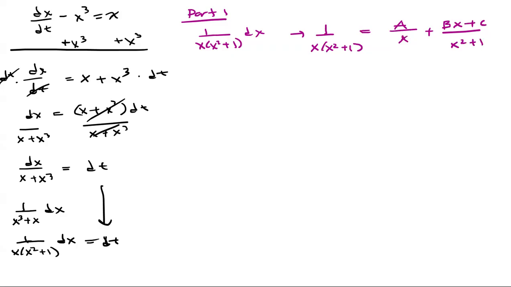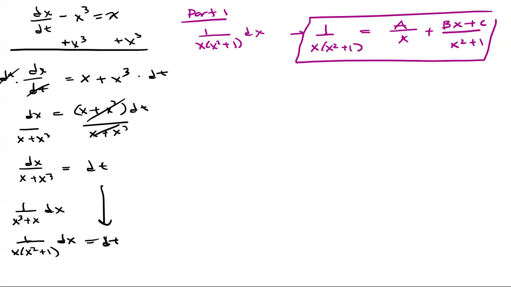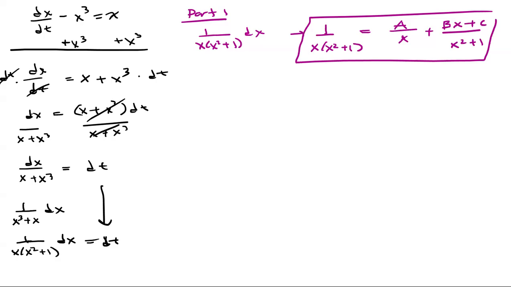Okay, so what we need to do is solve and find out, in regards to this information here, what A, B, and C are. So we need to multiply everything by the LCD and then find A, B, and C.